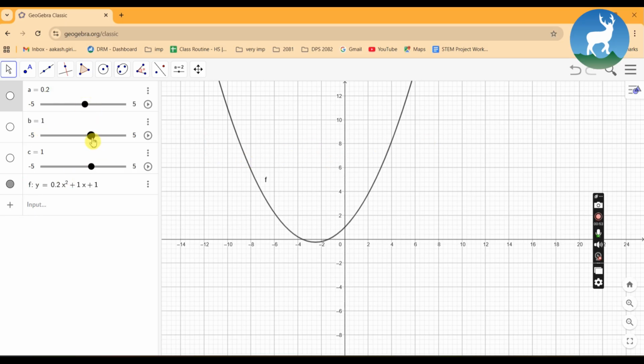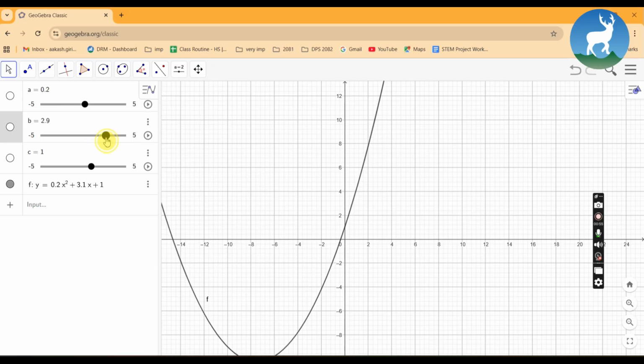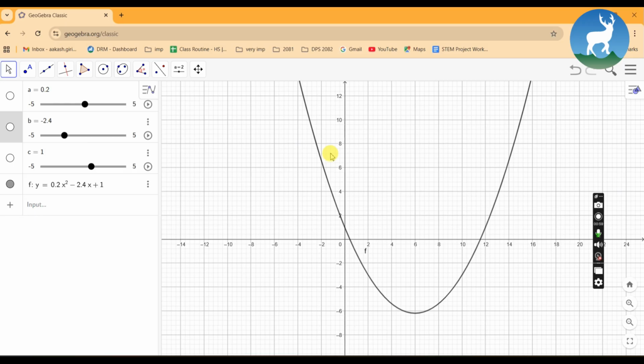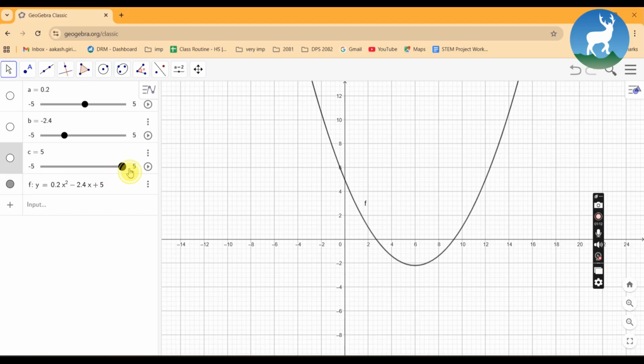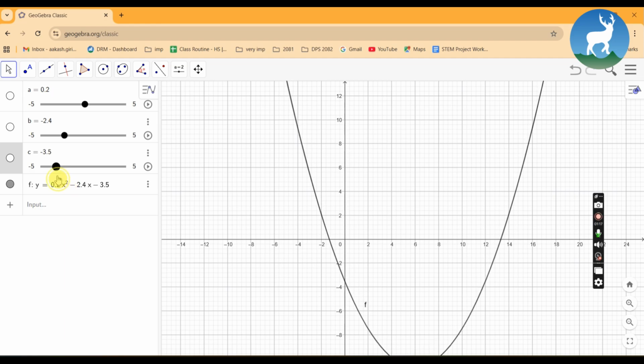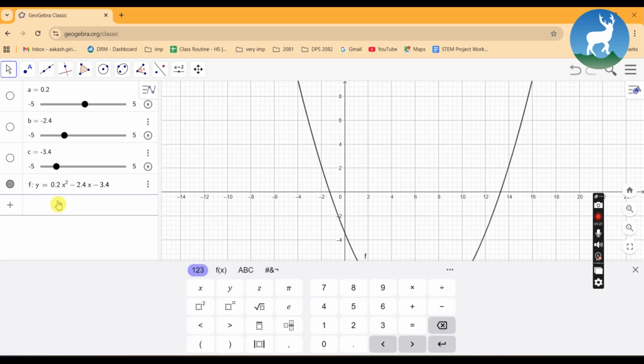Rule of b: changing b shifts the parabola sideways. We can see here it affects the axis of symmetry and the x-coordinate of the vertex, as I have pointed here. Rule of c: the value of c shifts the graph up and down. It is simply the y-intercept of the parabola.